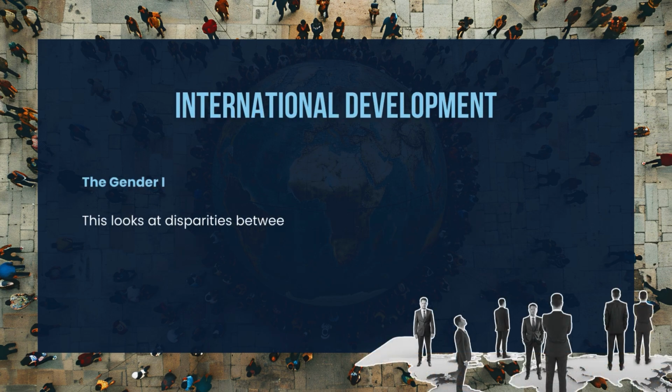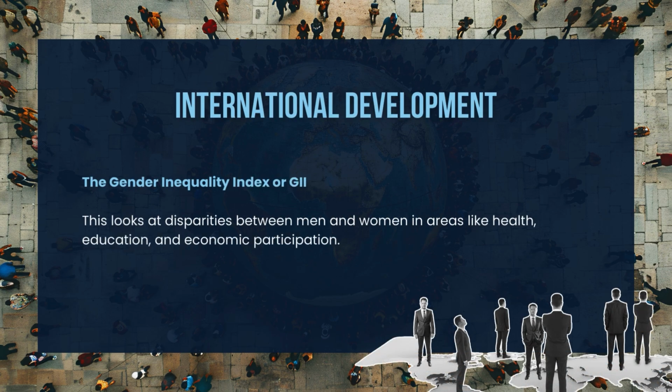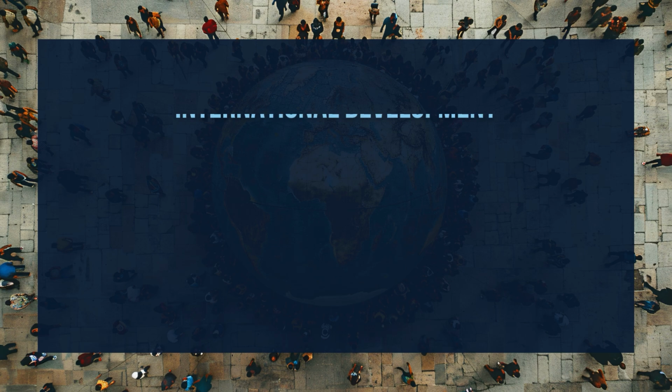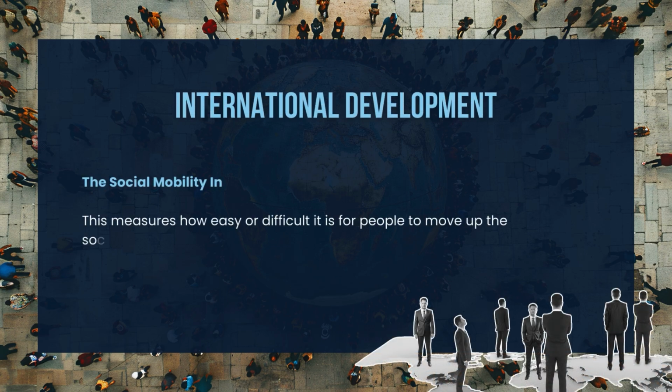The Gender Inequality Index, or GII. This looks at disparities between men and women in areas like health, education, and economic participation. The Social Mobility Index. This measures how easy or difficult it is for people to move up the socioeconomic ladder.